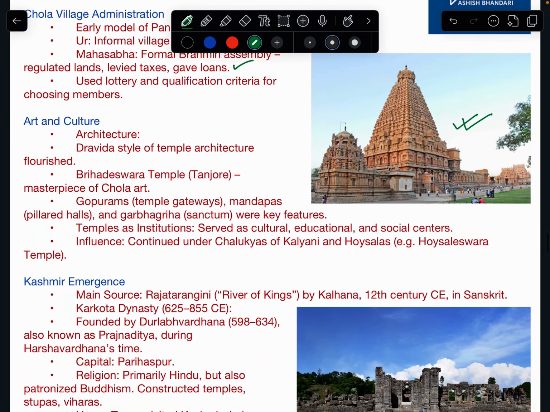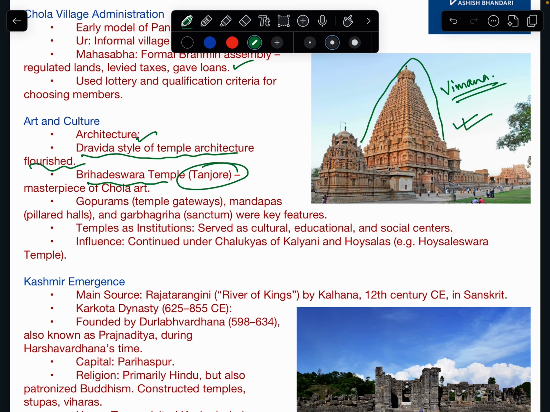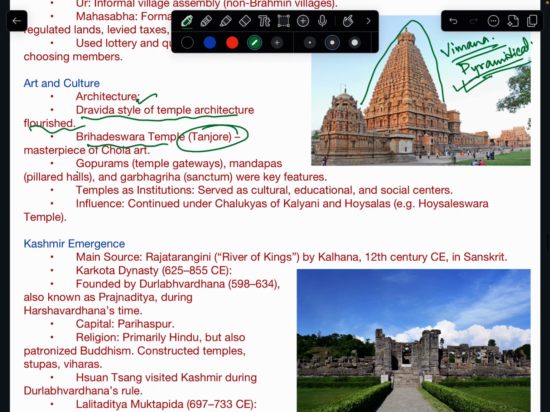The art and architecture: we can see the Dravida style of temple architecture flourished during this period. And the Brihadeshwar temple in Tanjore was very important. They built the Brihadeshwar temple, and this is the Vimana we were talking about. Okay, this is the Vimana, and it is pyramidical in shape. So that is the difference between northern and southern types of temples. And see the gopurams or temple gateways. Gateways are also very elaborate. This may be the gateway, as I assume, and even gateways are like temples.